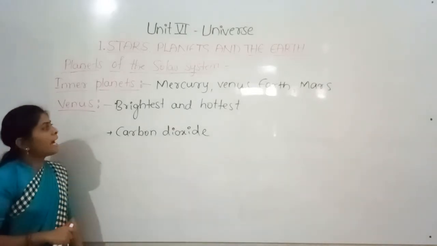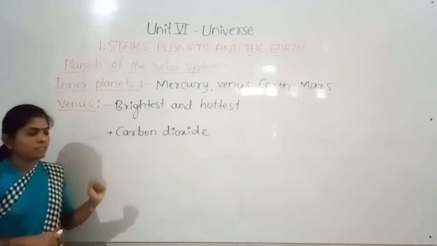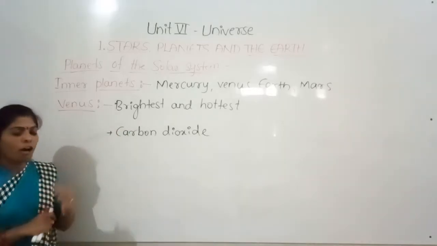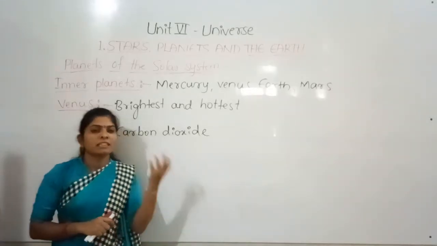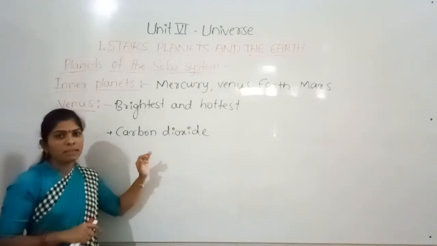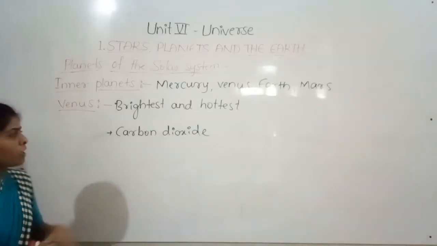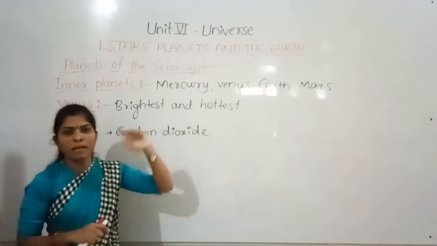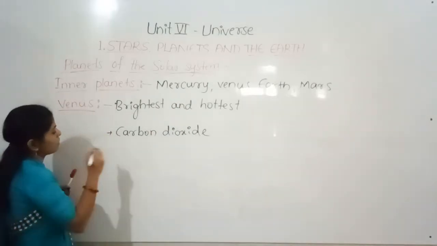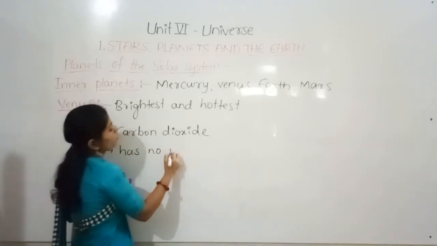Is it clear? And why can we call it the brightest planet? Most of the sunlight, even though much is trapped by the carbon dioxide, is also reflected, so it is considered the brightest planet. So Venus is called the brightest and hottest planet in the solar system, and it also has no moons. Even Venus has no moons.